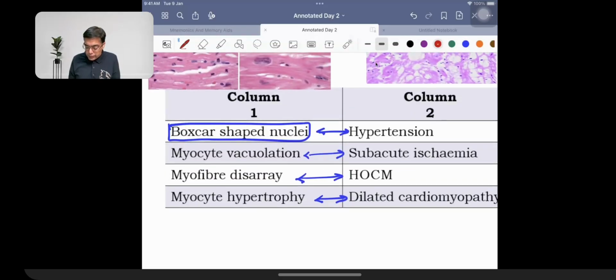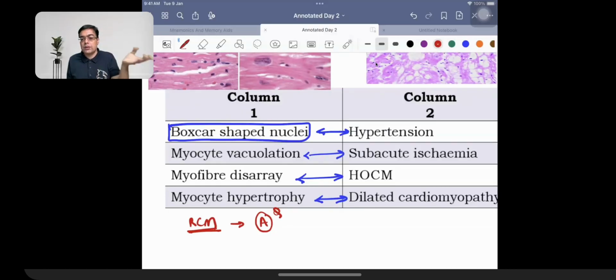Of course, what I have not made a mention of over here is restrictive cardiomyopathy. Restrictive cardiomyopathy is seen most commonly in a patient having amyloidosis. The classical manifestation of this would be a pale pink appearance of amyloid, which is deposited extracellularly. Pale pink appearance of amyloid that is deposited extracellularly. How will I confirm that this is amyloid only? By doing a staining with Congo red.